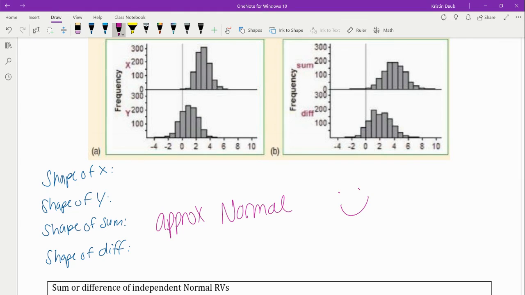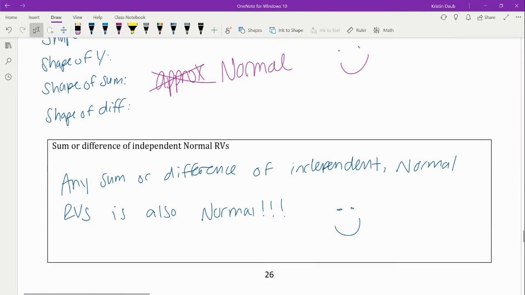And they look to me approximately normal. And actually, we are told that X and Y are both truly normal. And I will tell you that the sum and the difference are both normal. I don't need to even use the word approximately. So what's really good news for you is that if we have any independent normal random variables, their sum or difference is also going to be normal. Yay! We love it when things are normal.